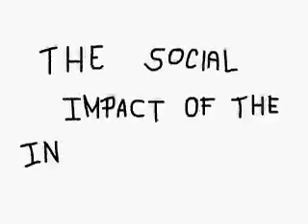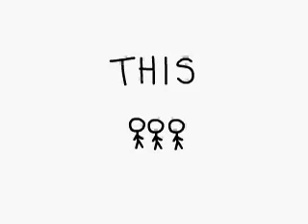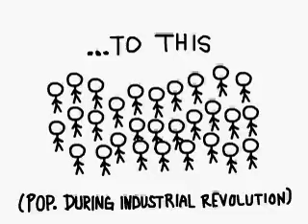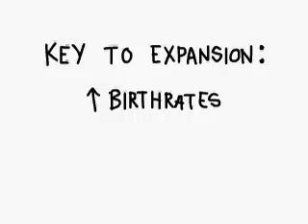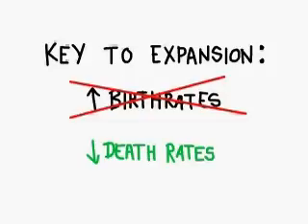The social impact of the Industrial Revolution. Population growth. Population in Europe dramatically increased during the Industrial Revolution. The key to this expansion was not the increase in birth rate, but primarily the decline of death rates. Two major causes explain this decline.